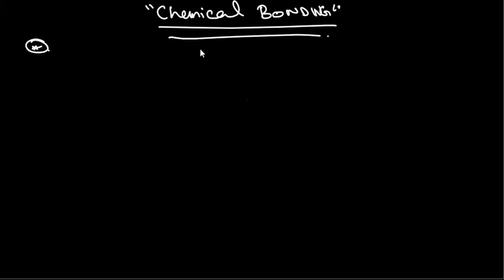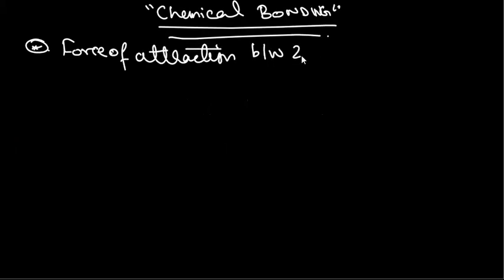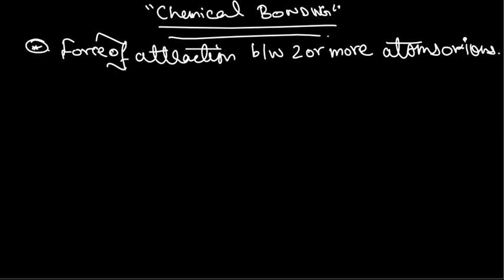A chemical bond is a sort of force of attraction between two or more atoms or ions. That's it. That's the simplistic definition of a chemical bond. So what is a chemical bond? It's just a force of attraction between atoms, or it can be between ions.